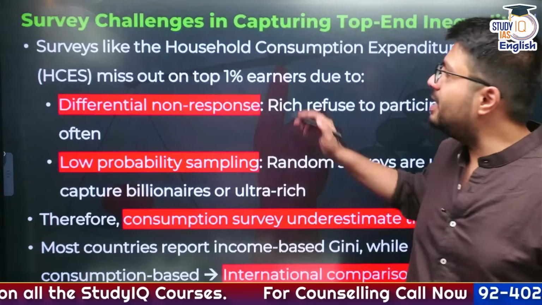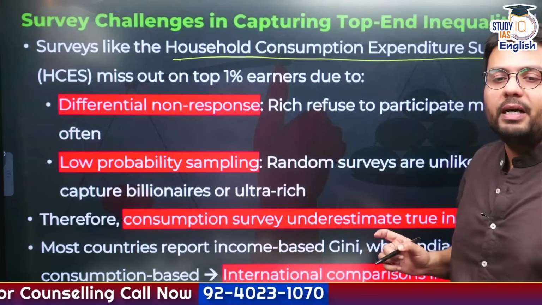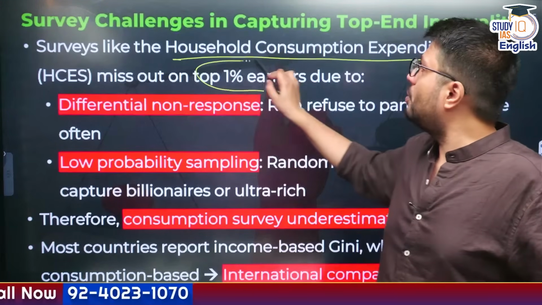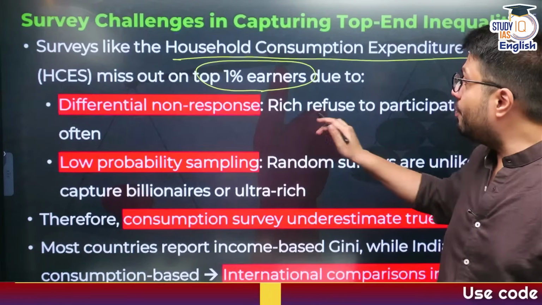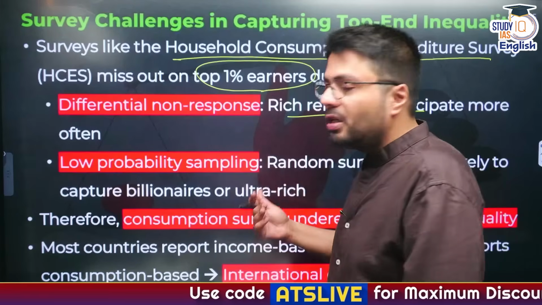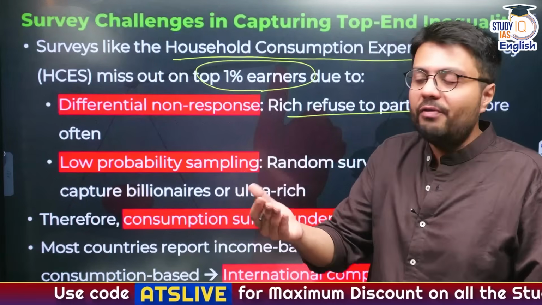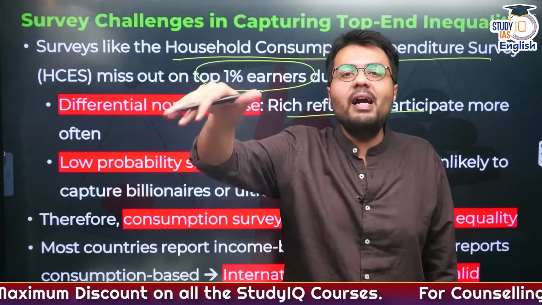Another problem is the surveys that assess your consumption expenditure, like the household consumption expenditure survey. They often miss out on taking data from the top 1% of India's population. First of all, rich people refuse to participate in many of these surveys, and also the sampling, because these surveys do not ask for data from each and every citizen of India. They take a randomized sample.